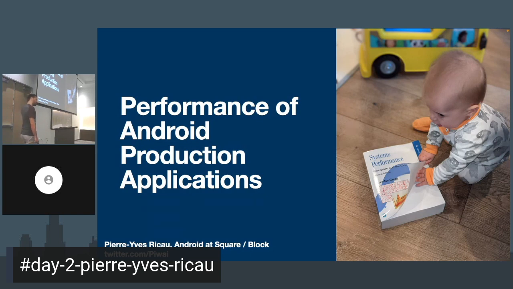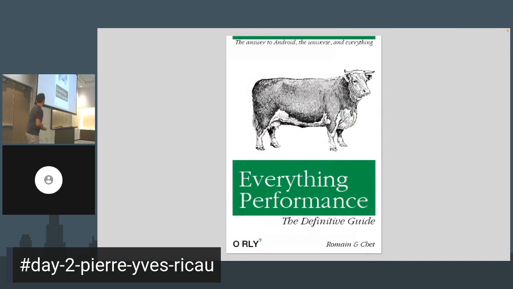So for the past 3 years, I'm focusing on app performance and trying to learn about it because we had some issues and we were trying to be better about that. And so I thought I would buy this book, the definitive guide on everything performance from Romain and Chet, which unfortunately does not exist. You can't look it up. It's not a thing. So I couldn't find a book about app performance, so I thought I'm going to start to watch tech talks, read some blogs, and learn a bunch of things.